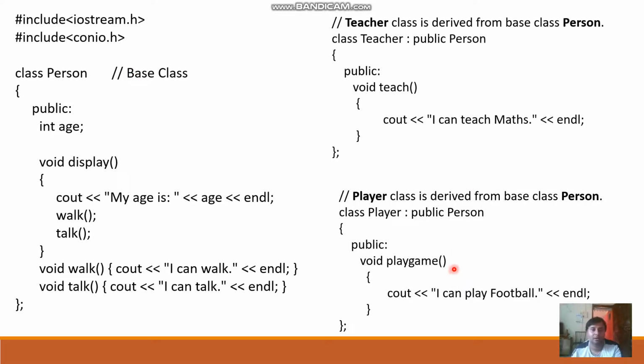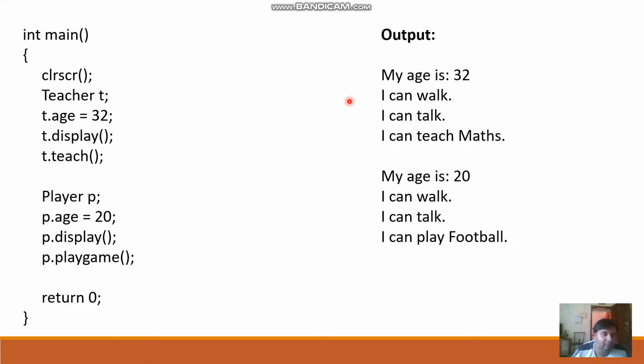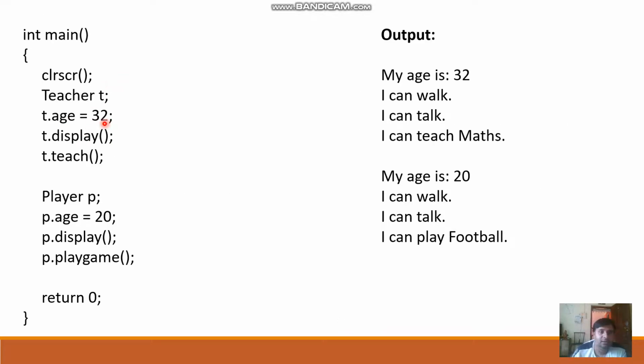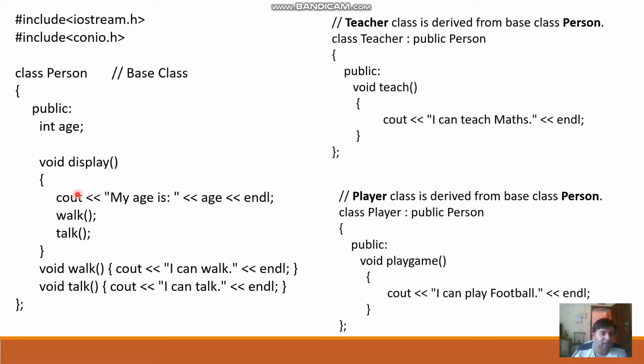Now we are going to create the main function of our program. Here we are going to create an object of the teacher class and an object of the player class. So T and P are nothing but the object of the teacher class and the object of the player class. So T dot age, that means we are providing the value of this age. For the teacher the age is 32, and then we are going to call these functions, T dot display and T dot teach. Here you can see in T dot display we are displaying age, as well as calling the functions void walk and void talk.